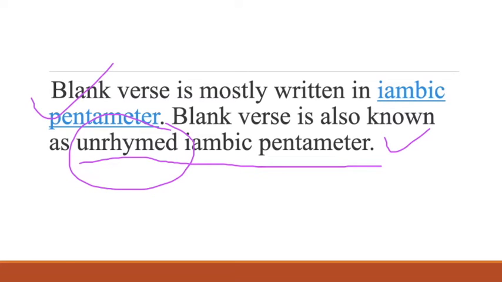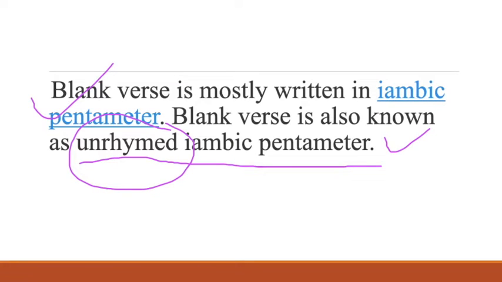Earlier you find the formal verses where the rhyme scheme was there. For example, you say ABAB or ABBA. This kind of pattern was followed. The first line was rhyming with the second, third with fourth, or first with third, second with fourth. So that was the pattern which was followed in the formal verses.